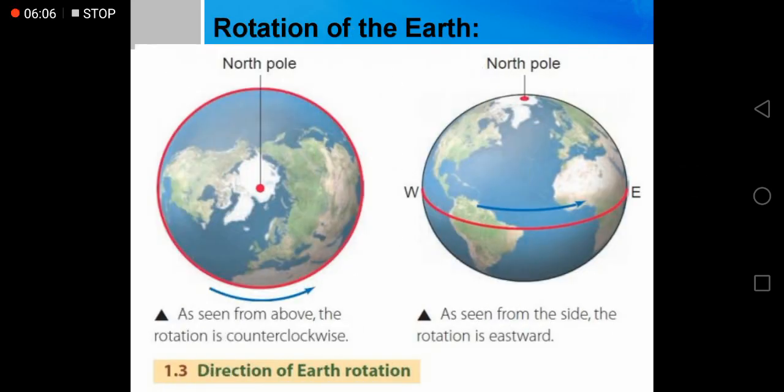Rotation of the Earth. Over here we can see from the top, as seen from above, the rotation is counterclockwise in the first picture. The North Pole can be seen on the top. In the second picture, as seen from the side, the rotation is eastward. It moves a little tilted, not straight.